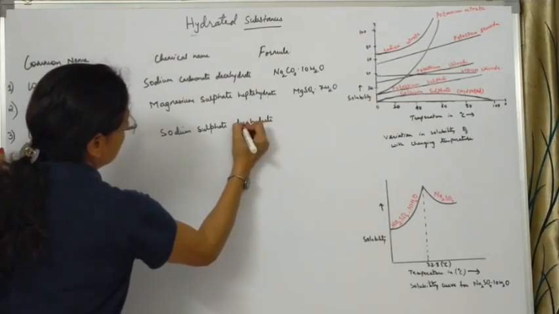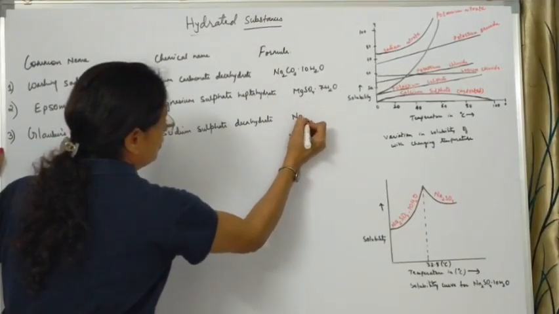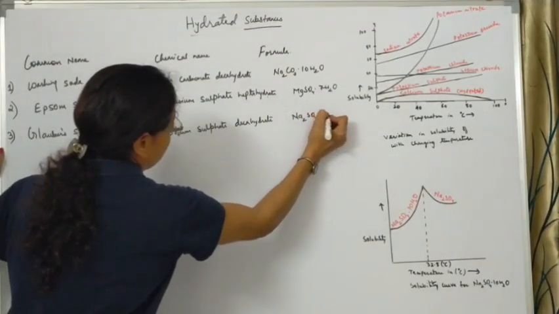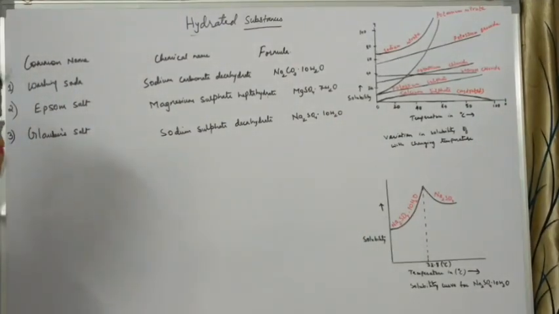So again, sodium sulfate contains 10 molecules of water of crystallization. So this will be Na2SO4.10H2O. Next, we move on to the next example, that is your potash alum.